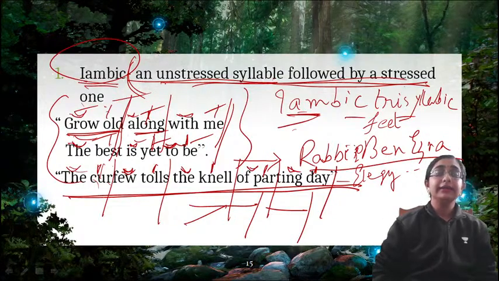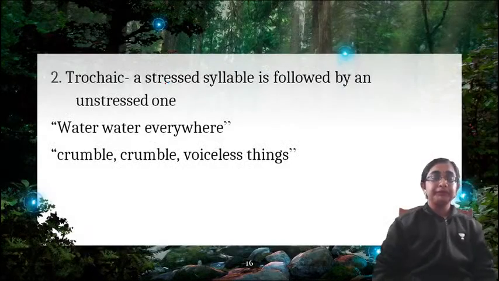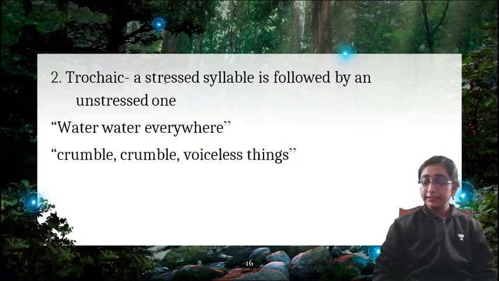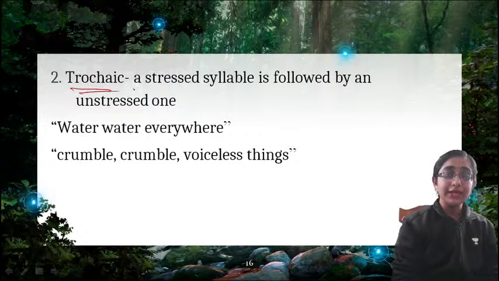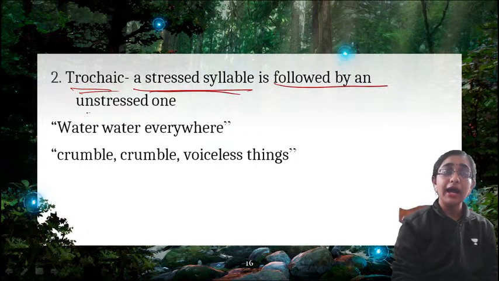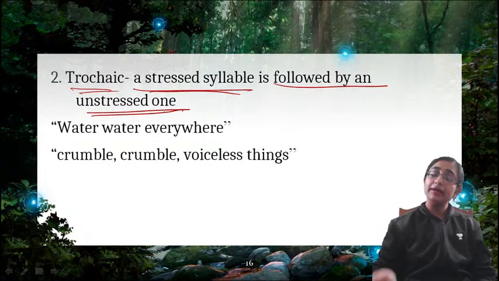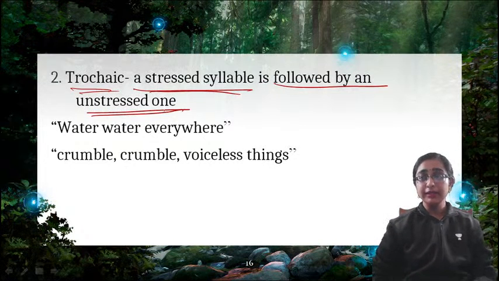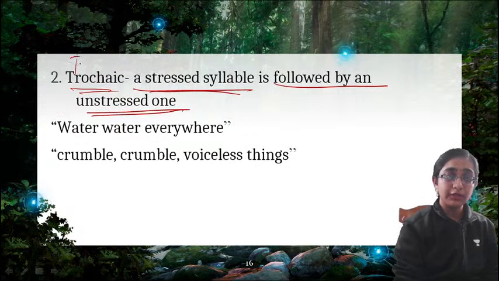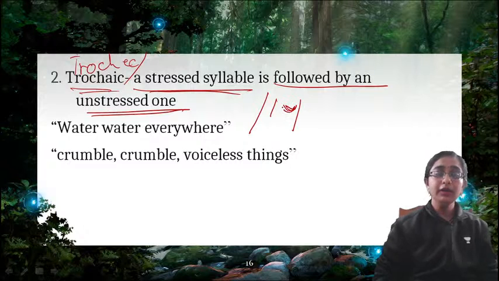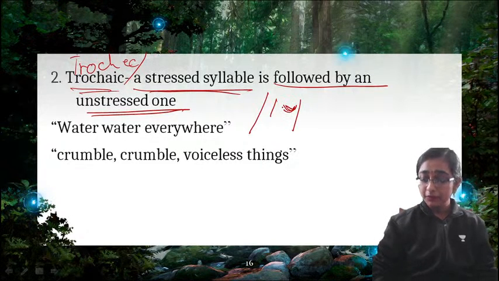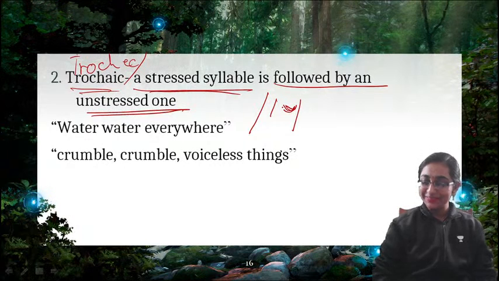Now, next is trochaic, just the opposite of iambic. So what is trochaic? Trochaic means a stressed syllable is followed by an unstressed one. Just the opposite of iambic is trochaic or trochee. Actually the meter is called trochee. So when a stressed syllable is followed by an unstressed one, it is called trochaic or trochee. Okay, just the opposite of iambic.